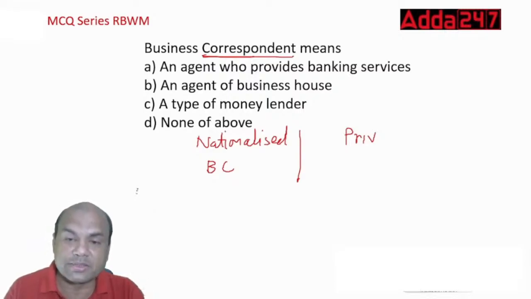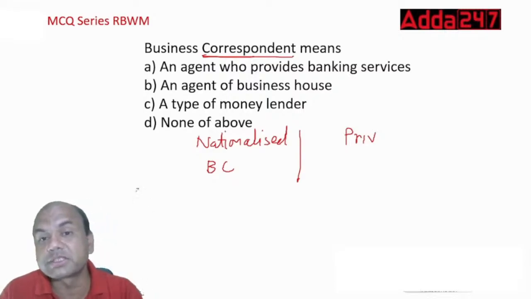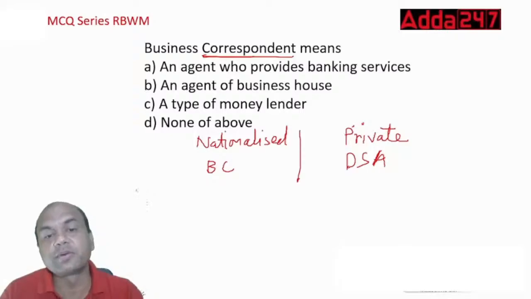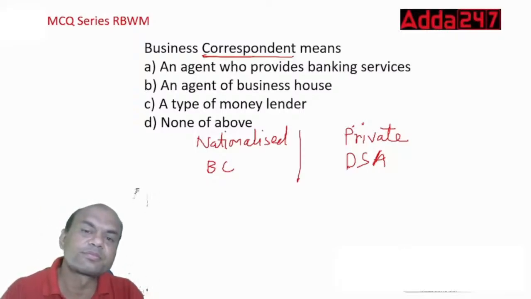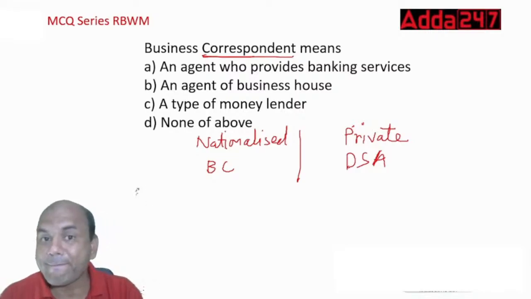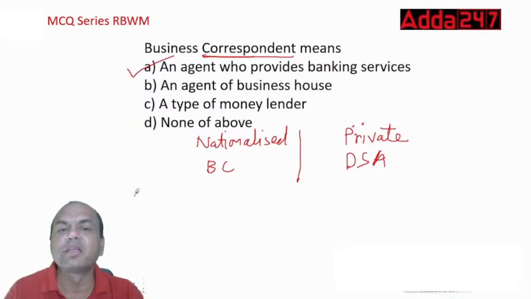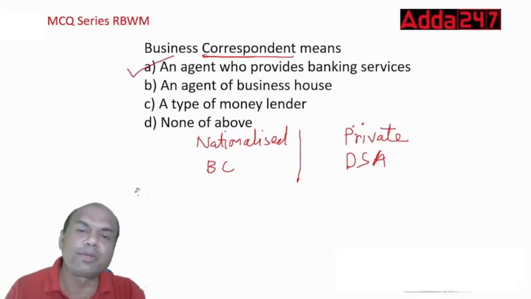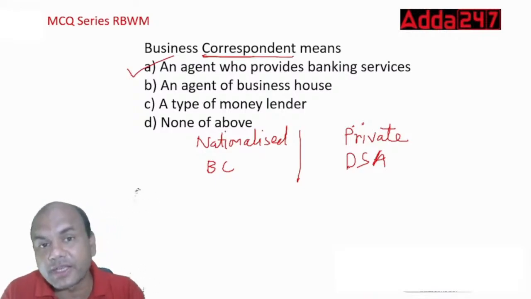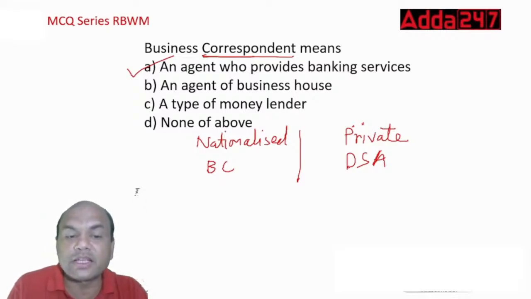Similarly, these private banks have what? Similar to BCs, they have what? There is one word of the above. So who's this? Yes, it is A, obviously, isn't it? It's A. Who provides banking service here? BC is always appointed in those areas where the bank doesn't have the reach.